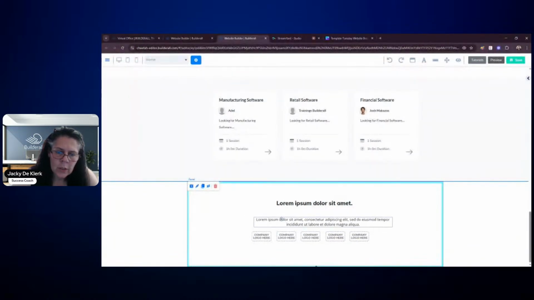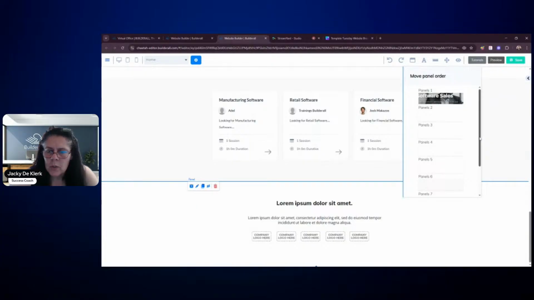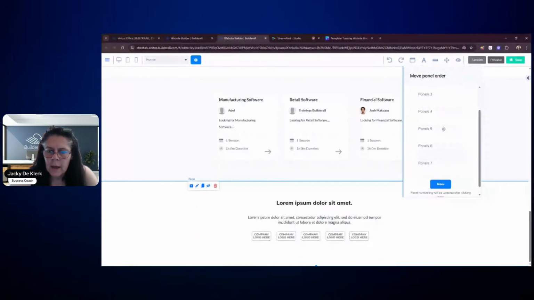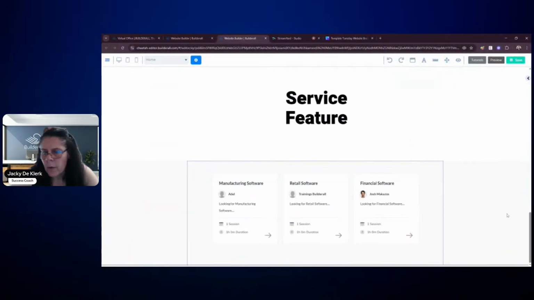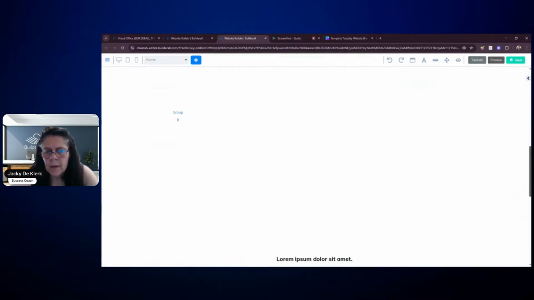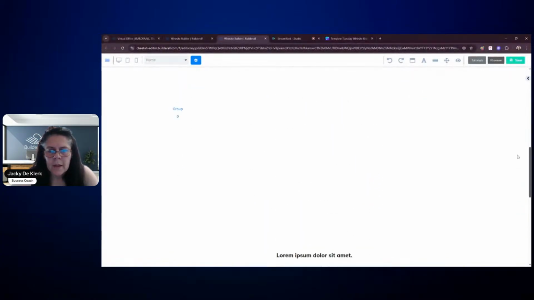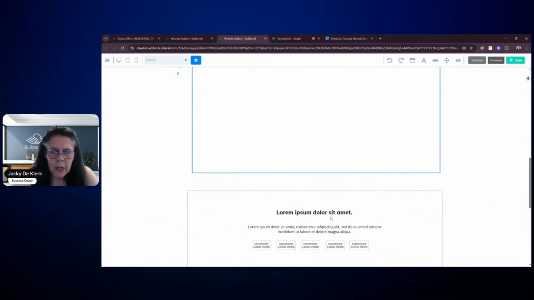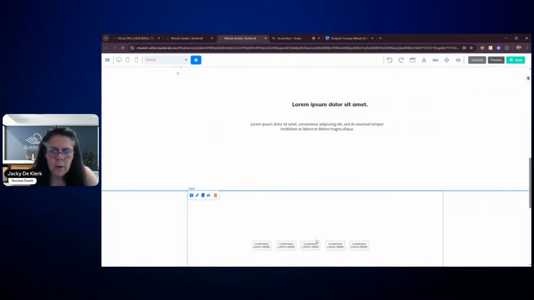So what we're going to do is move this panel up because we want to get it up to the top. I think it's about up to 7. Let's see quickly. So we're moving that one. Let's see where it has placed it. So we've got it right there, and it is right by it. All right. So let's do that. We just place it in the box for our testimonial.